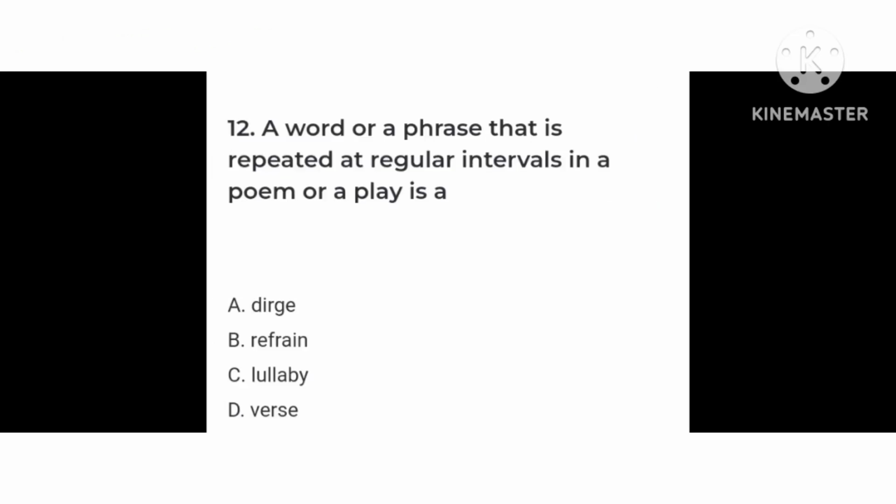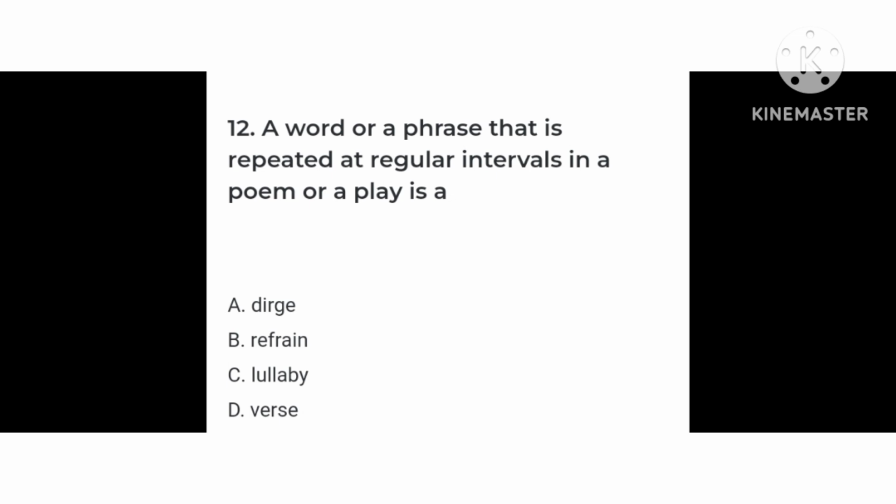Next question is question number 12. The question is: a word or a phrase that is repeated at regular intervals in a poem or a play is a. Options: A, dirge; B, a refrain; C, a lullaby; D, a verse.